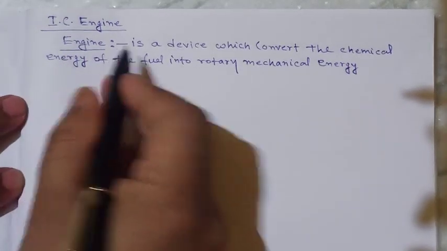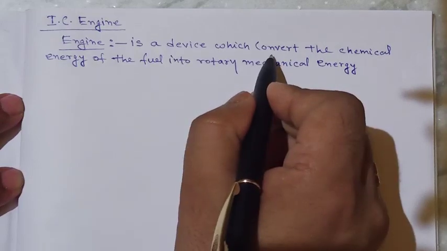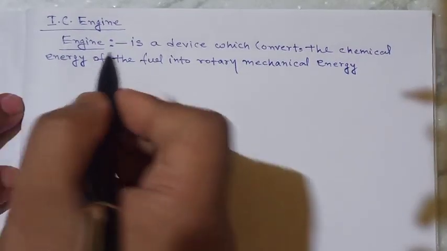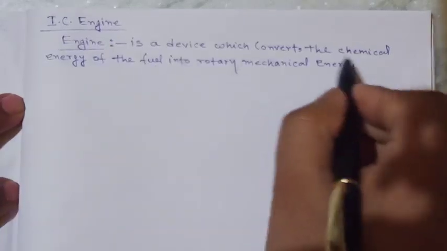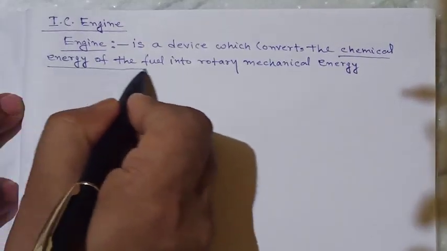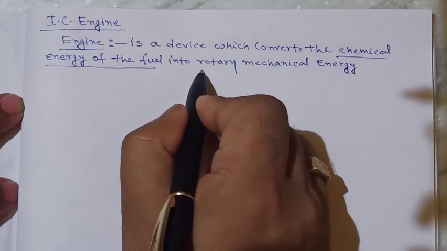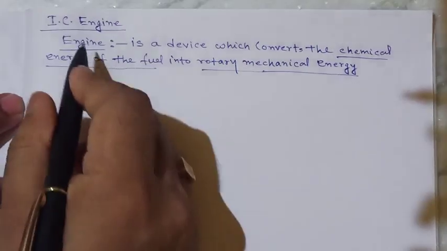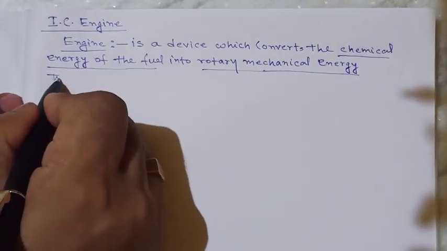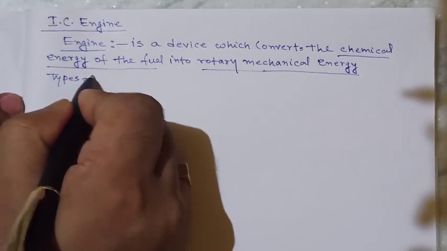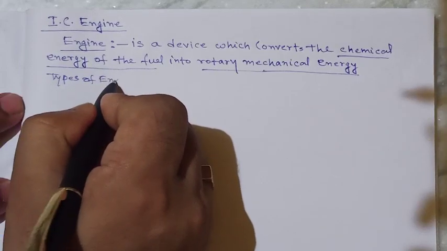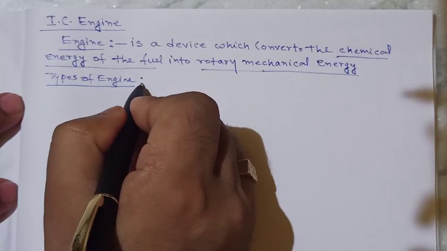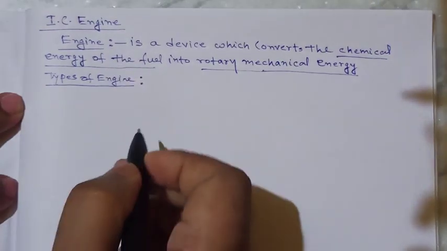Now this engine, which converts the chemical energy of the fuel into rotary mechanical energy, is generally of two types.